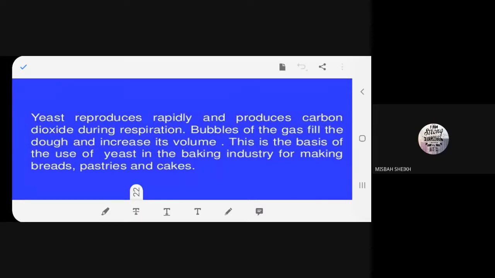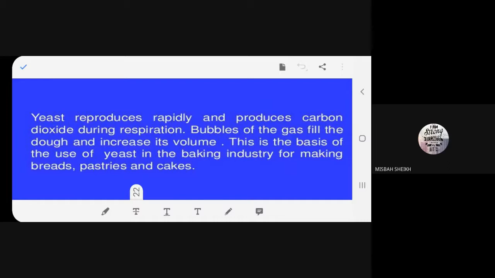Where is this carbon dioxide? It is present in the... where is it present, beta? Where do you find this carbon dioxide? It is present in the dough, isn't it? Yes. That makes the dough increase in volume. You understand? Because of the bubbles of carbon dioxide increasing in the dough. And that's the reason that we are using yeast in the baking industry.